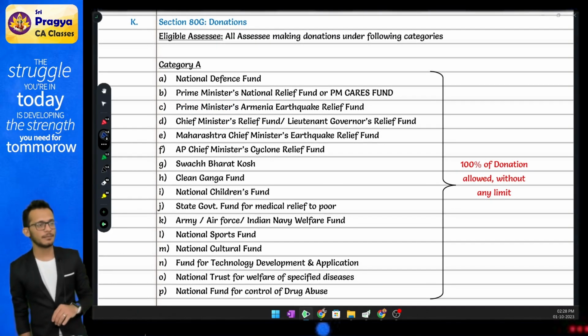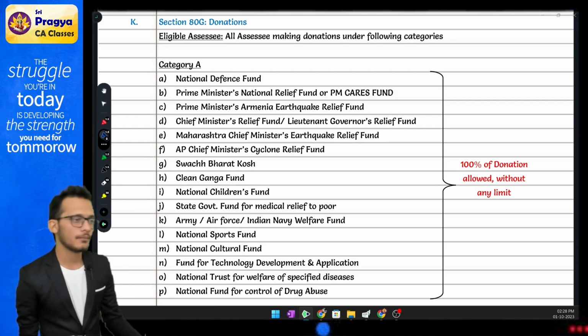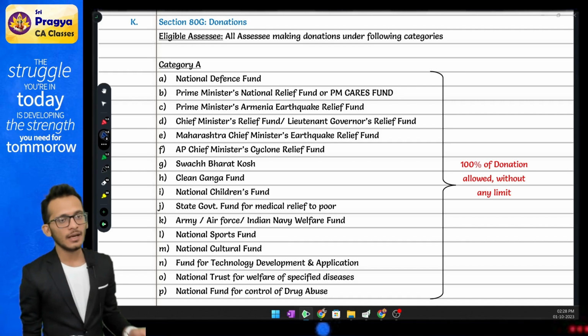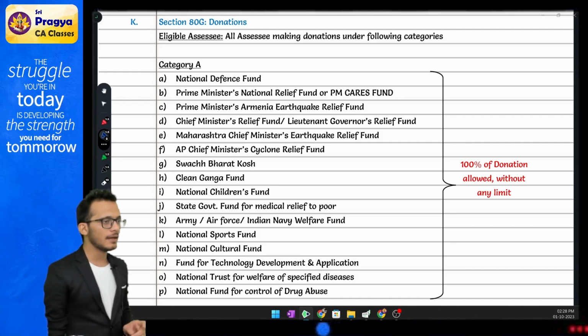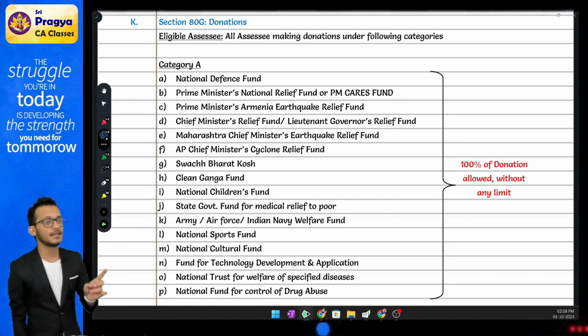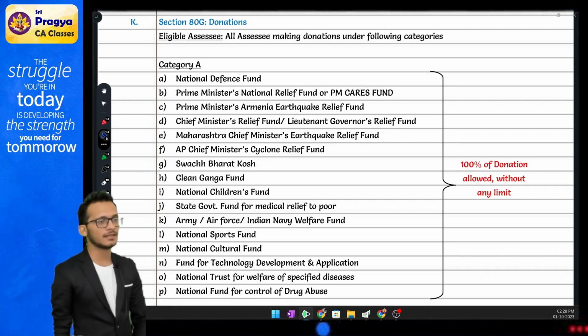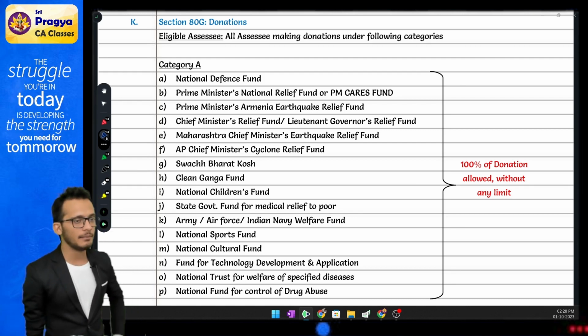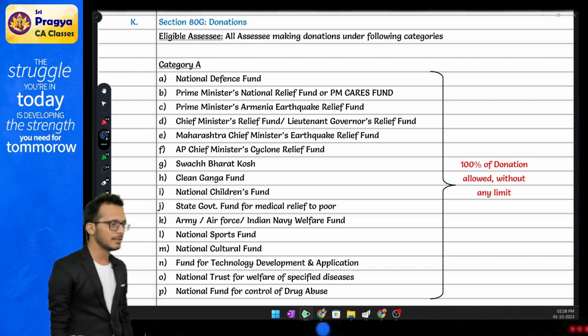How do you differentiate, Rahul? Category A will always talk about ministers and national. Category B will always talk about Gandhi and Nehru, with an exception that the Prime Minister Drought Relief Fund falls under Category B. Balance every other ministry falls under Category A.